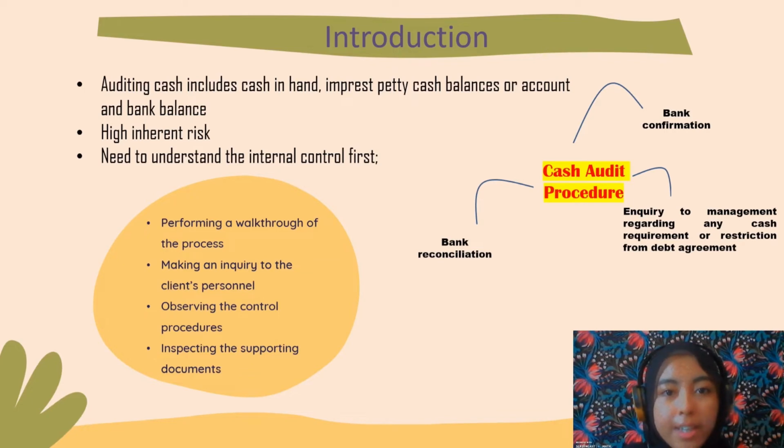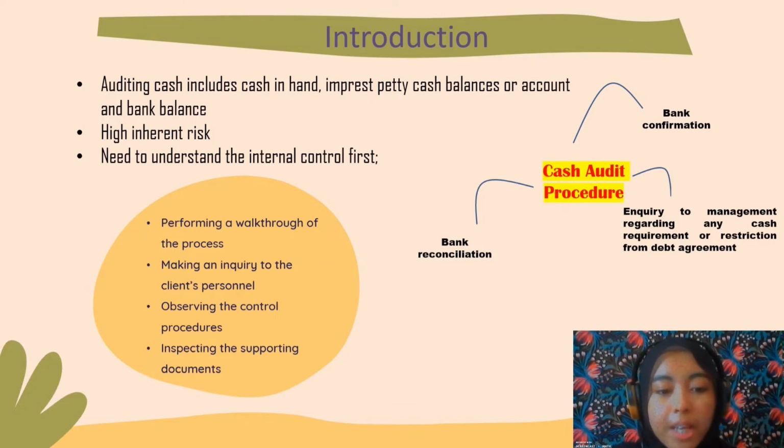Auditing cash includes cash in hand, imprest petty cash balance or account, and bank balance. In the audit of cash, the inherent risk of cash is evaluated as high risk because the nature of cash has several risky elements such as high volumes, high liquidity, debt convenience, and also can be manipulated.